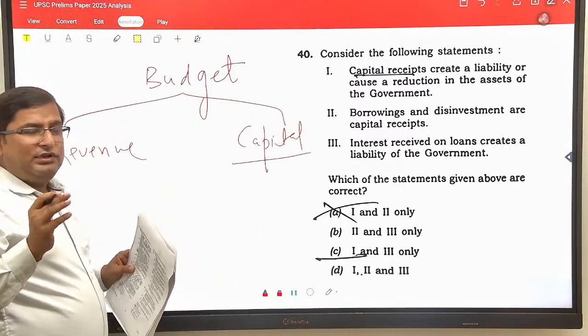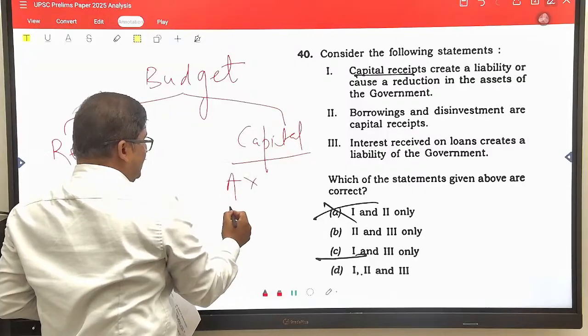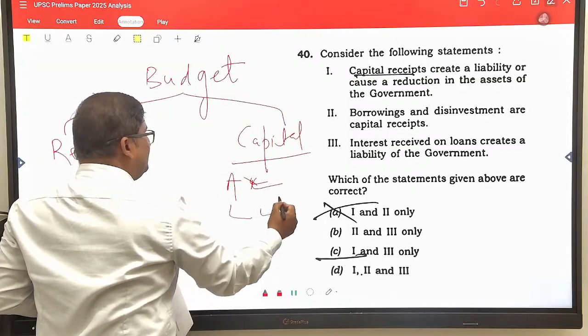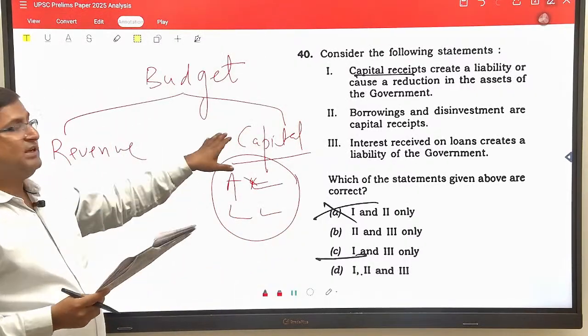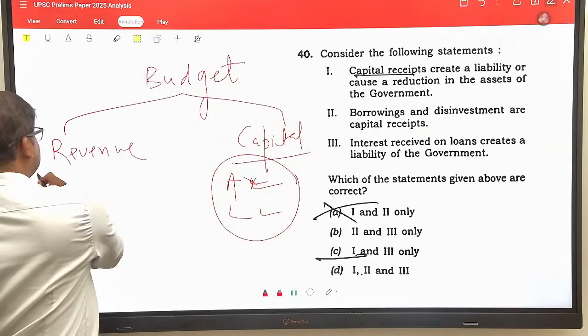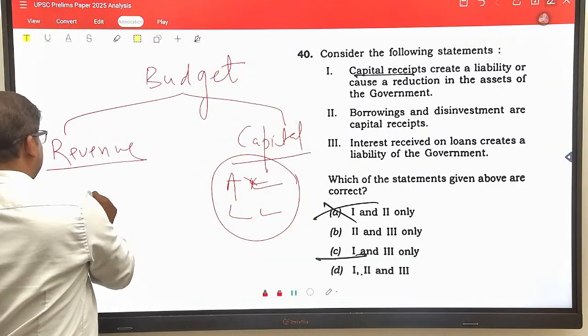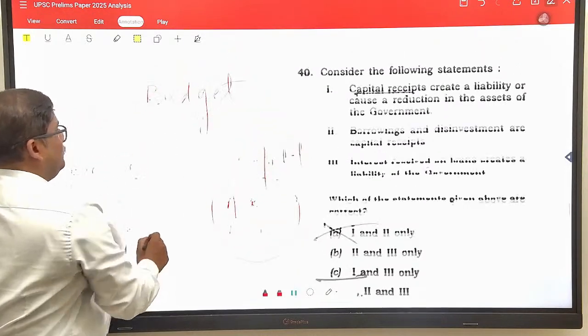Very clearly, I have told in the class that the capital component considers asset and liability. Means if there is an impact on the asset and liability of the government, then that will be considered under the capital budget. But when there is no impact on asset and liability, then that will be under the revenue component.